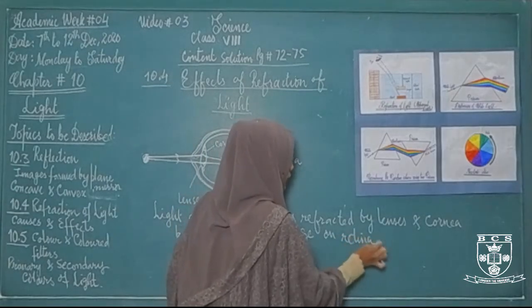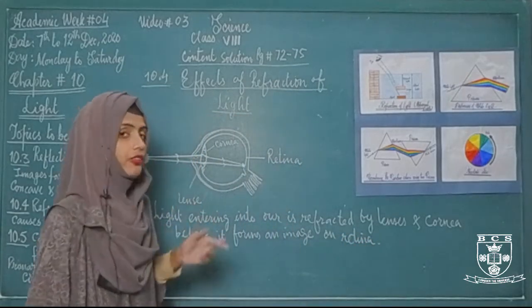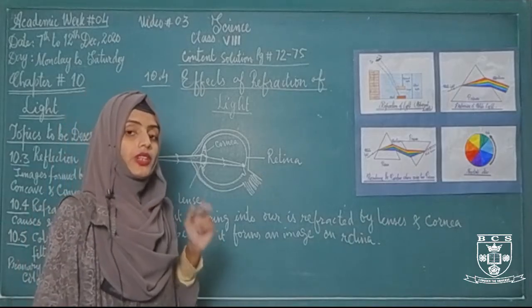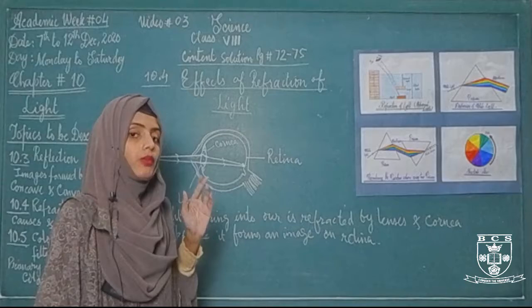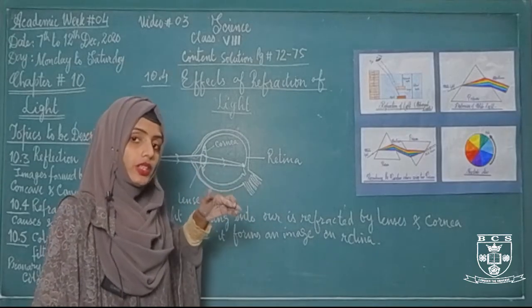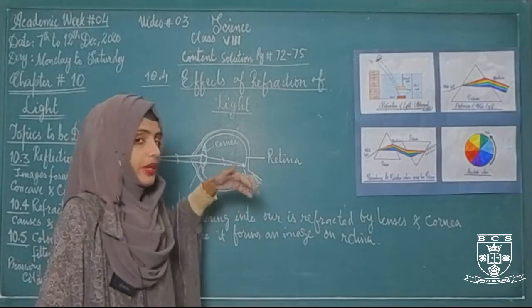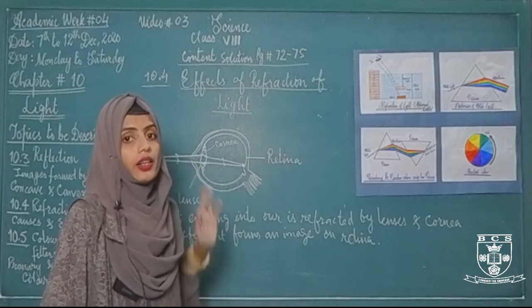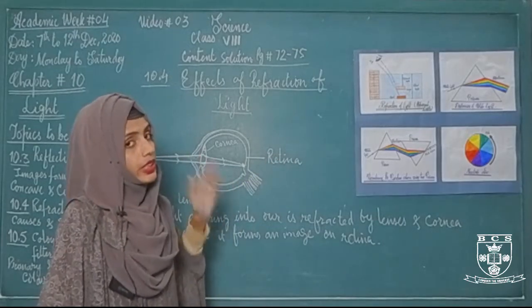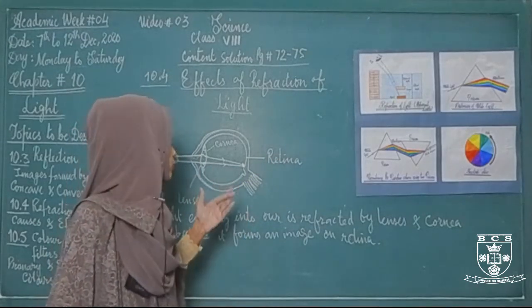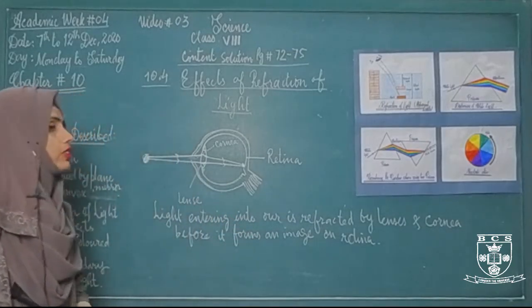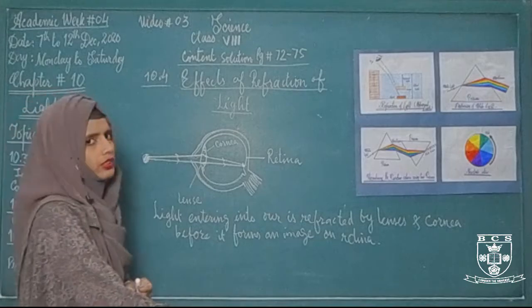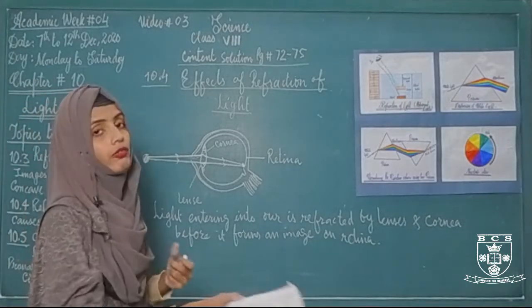इसका मतलब क्या है कि लाइट की रिफ्रैक्टेड और बेंडिंग इमेज रेटिना पे डायरेक्ट फॉर्म नहीं होती, लाइट बैंड होना शुरू हो जाती है when it enters from cornea into the lens. It will start to bend and as a result its bent image is formed on the retina. Light rays जो है वो retina पर जाकर bend नहीं हो रही, but it bends before it forms an image on the retina. That's why we see the object, sometimes object is bending or sometimes we see the false image of an object.